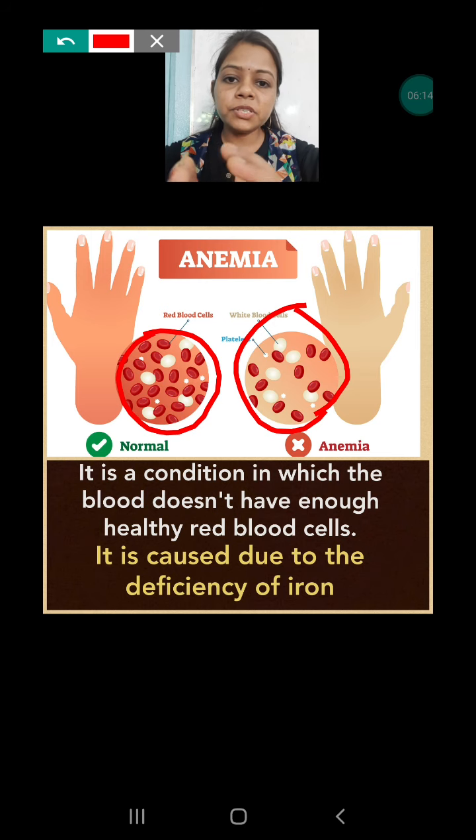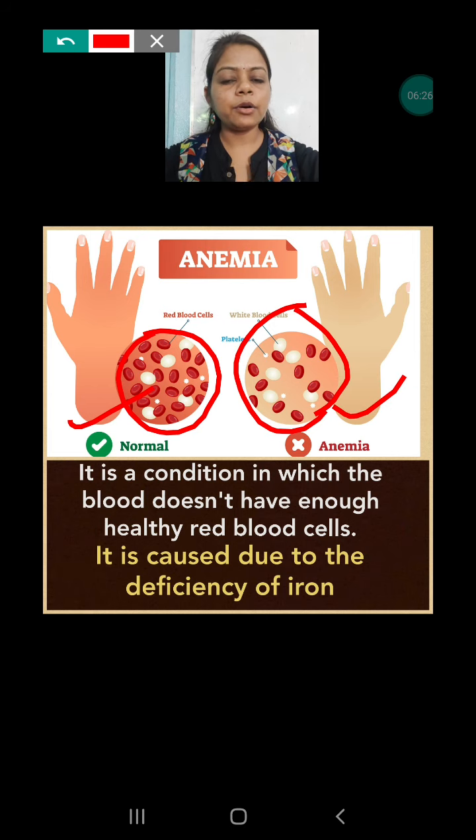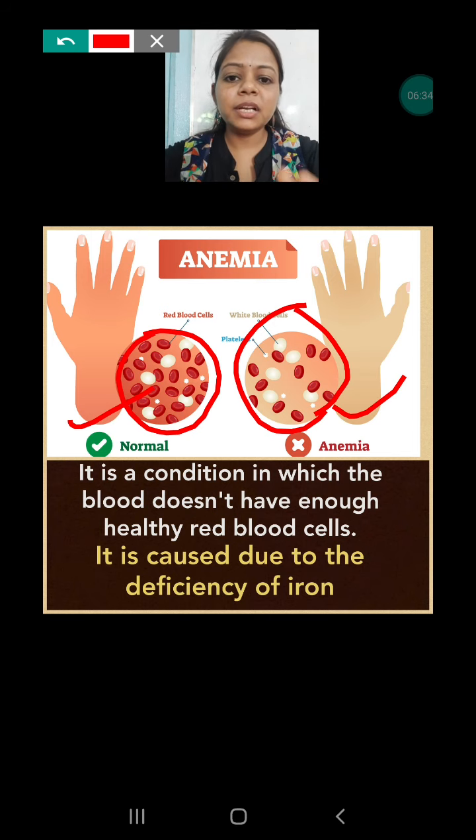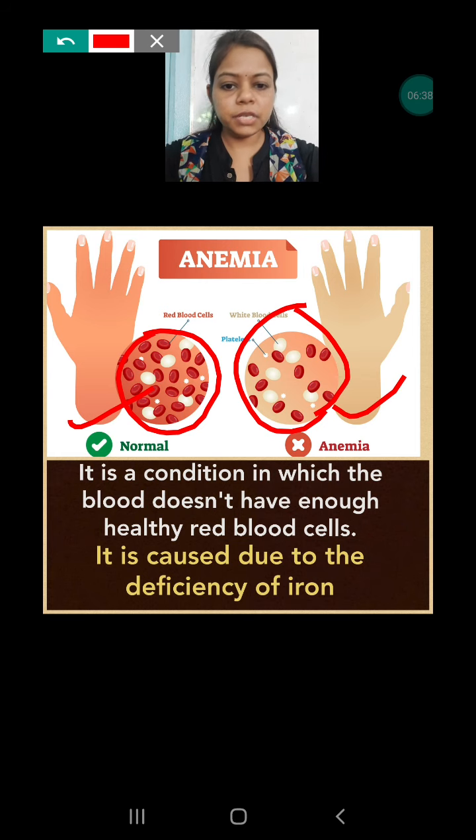If the RBC is reduced, then the hemoglobin in our body will reduce, the blood level will reduce, and our skin turns pale due to the lack of hemoglobin. So this is one of the reasons for many diseases also. Anemia is the condition when there is a lack of iron, and this is also responsible for many of the diseases.